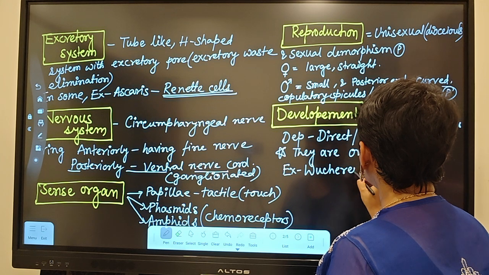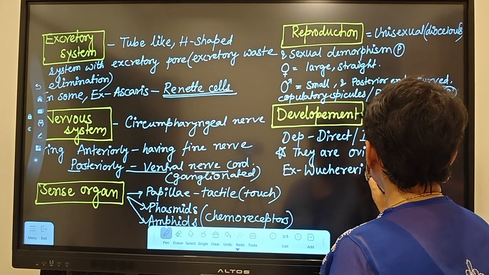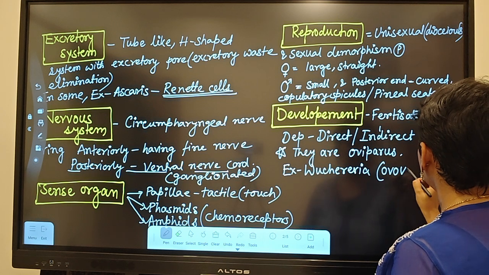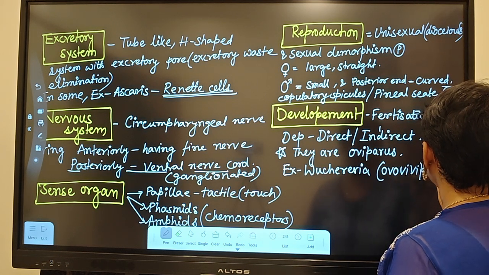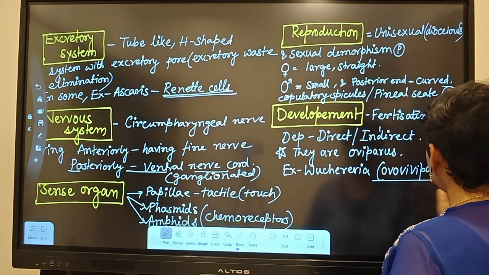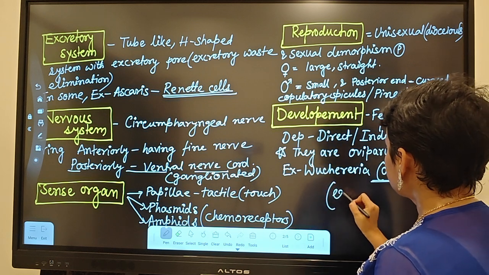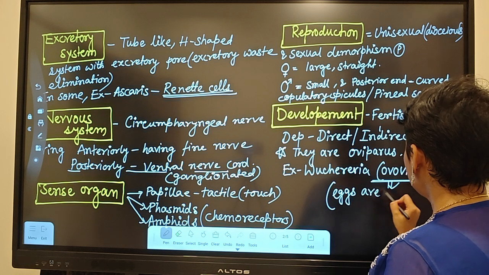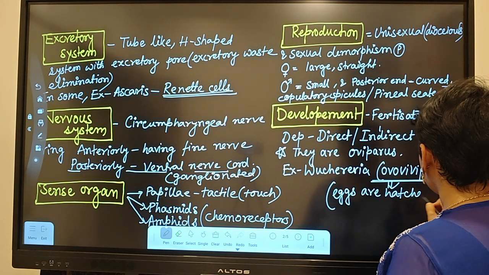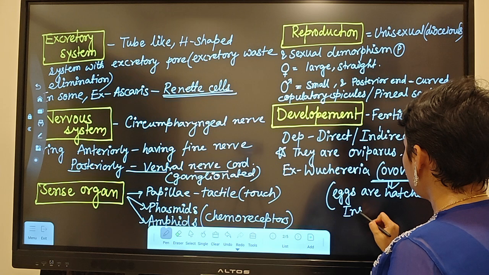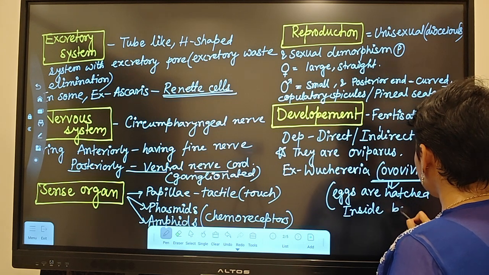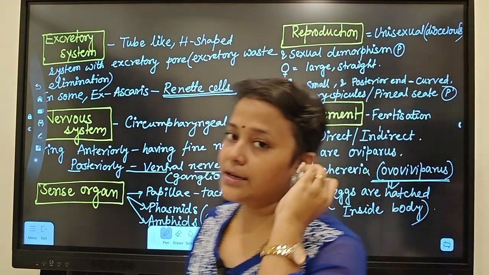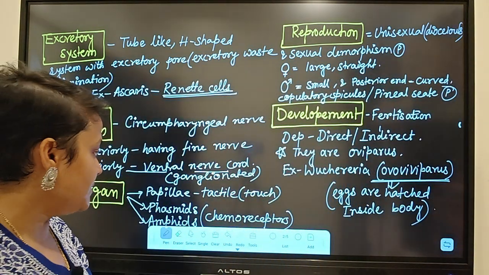Wuchereria is also called filarial worm. So they are ovoviviparous. Okay, so remember that. I'll write here, eggs are hatched inside the body. Okay, so now some examples we have to see.